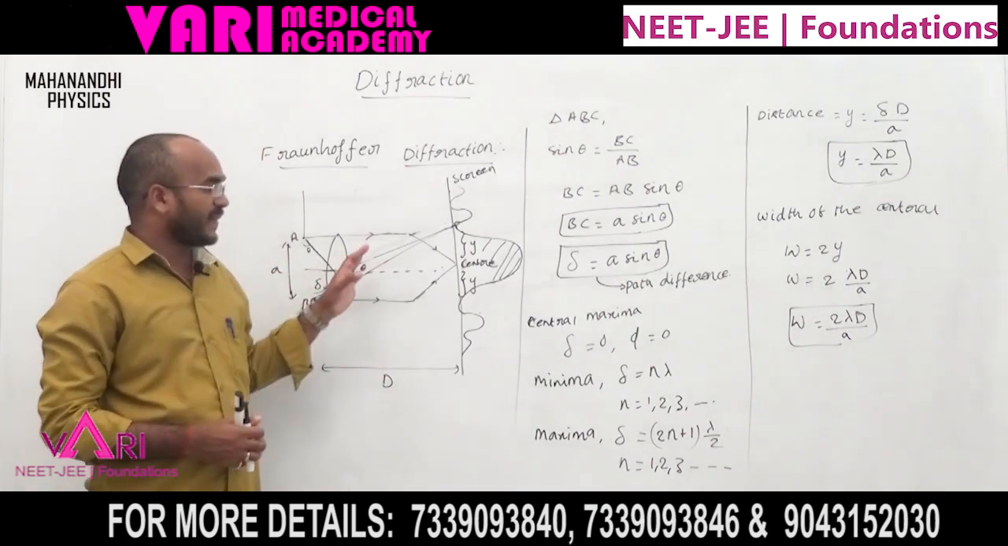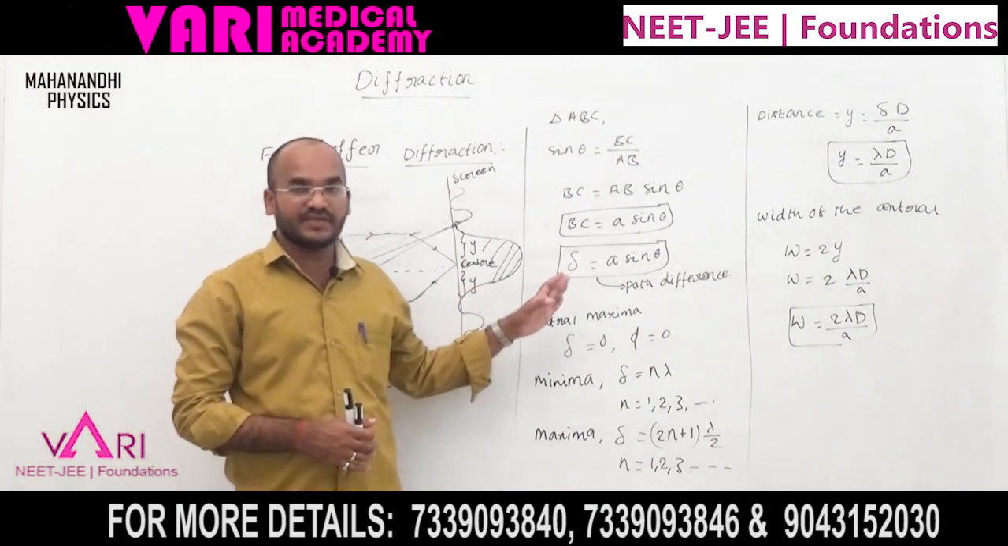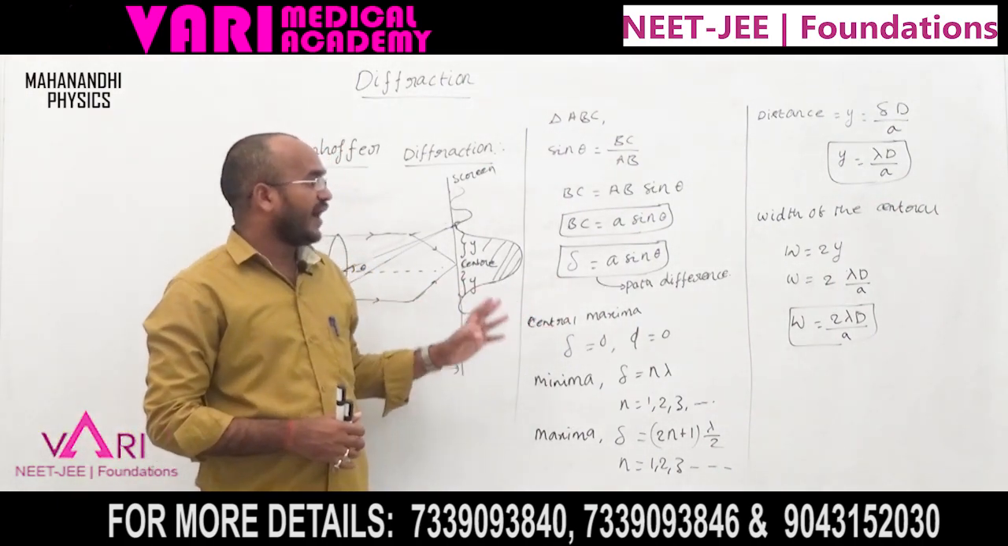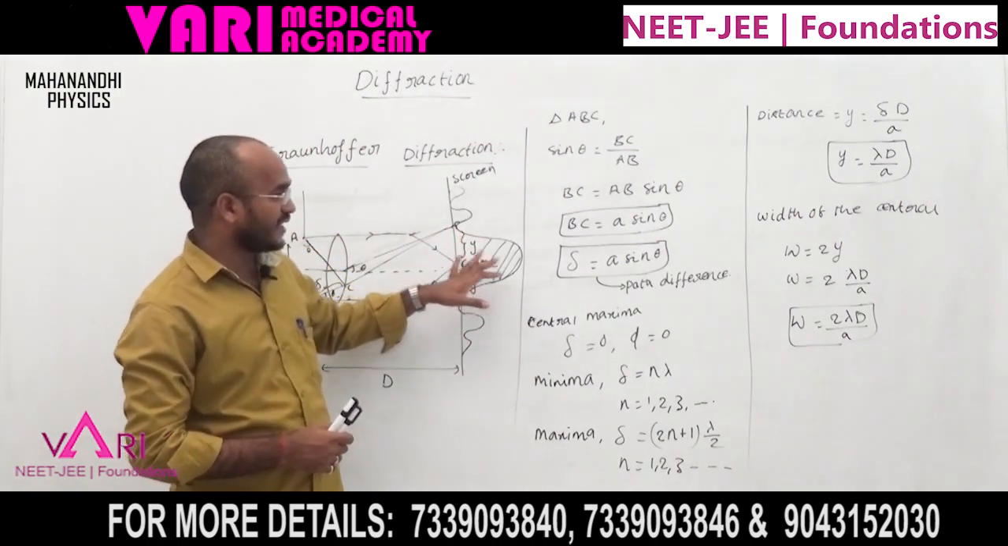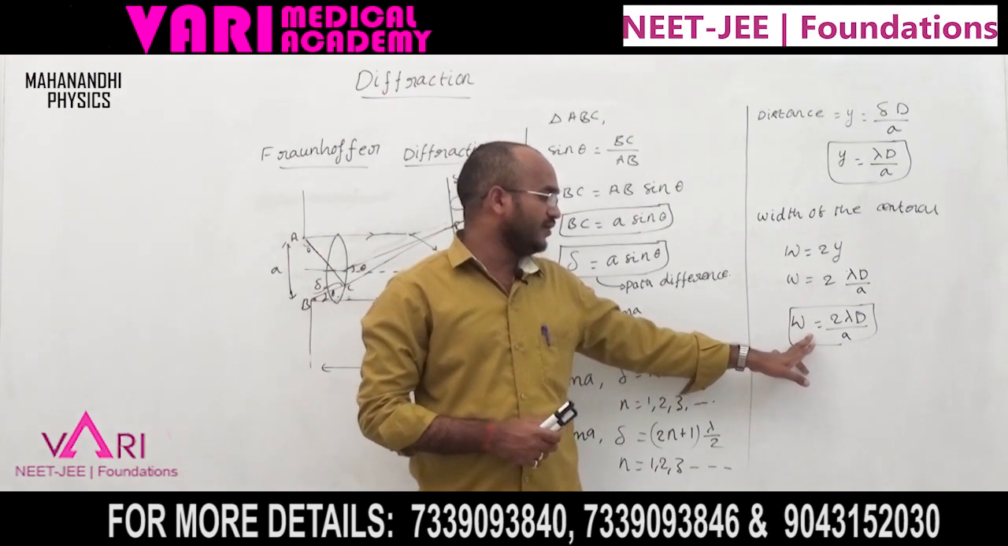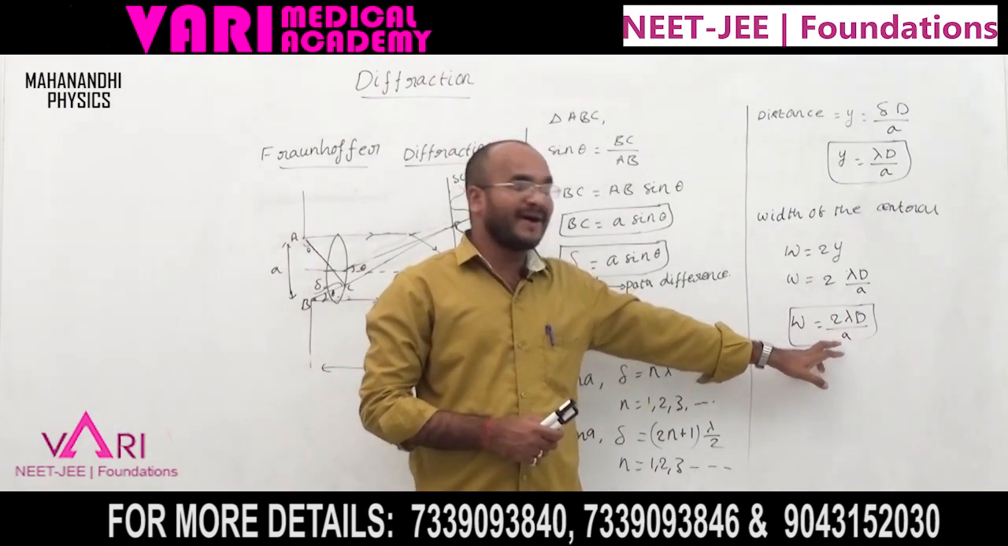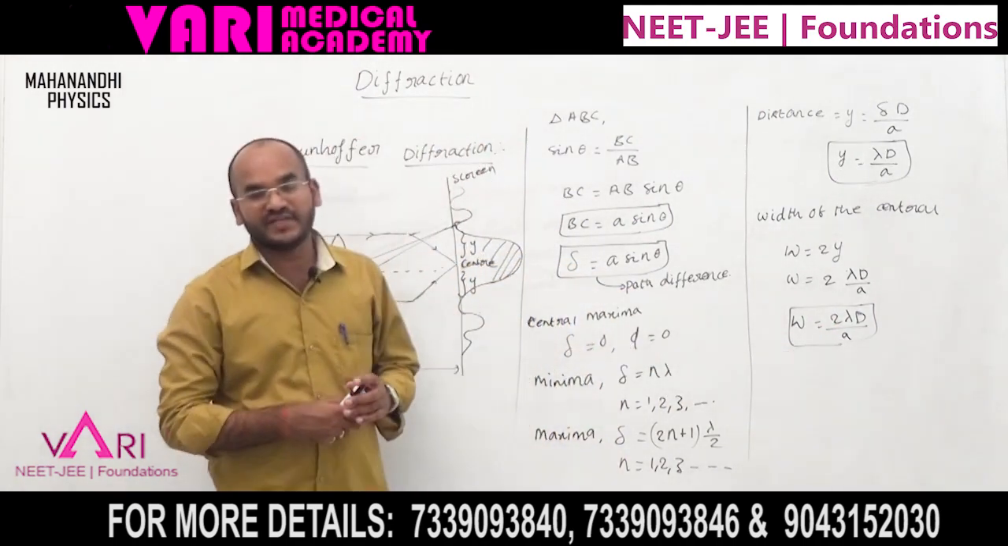Majorly, in the diffraction pattern we want the path difference of the maxima, central maxima and minima, and how much width the central maxima has. The width of the central maxima is W equals 2 lambda D by a. This is the explanation of the diffraction pattern.